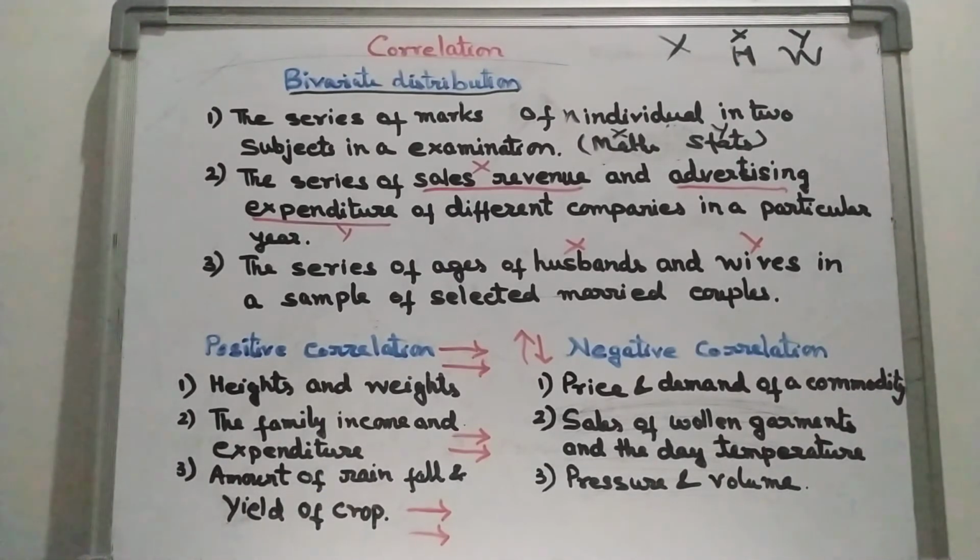So what is correlation? Two variables are said to be correlated if the change in one variable results in a corresponding change in the other variable. So this is all about what is correlation, what is bivariate distribution, what is multivariate, what is univariate distribution. And the examples of correlation or bivariate distribution, examples of positive correlation and examples of negative correlation. Thank you.